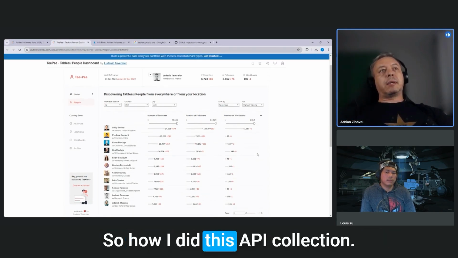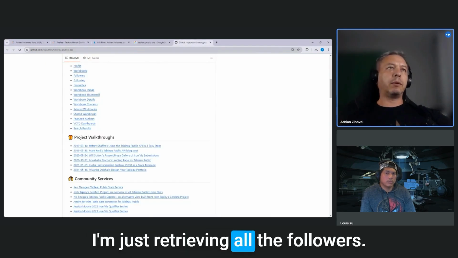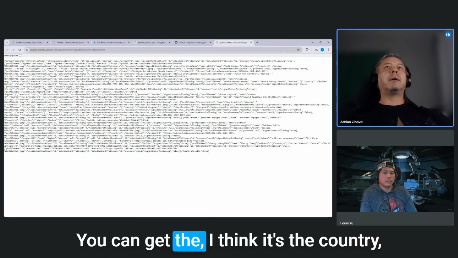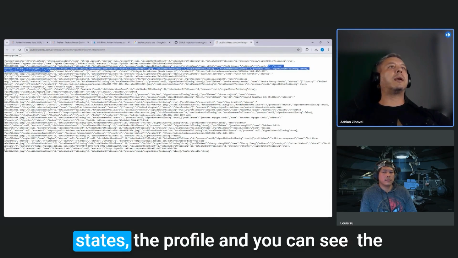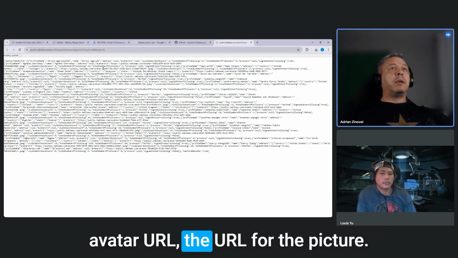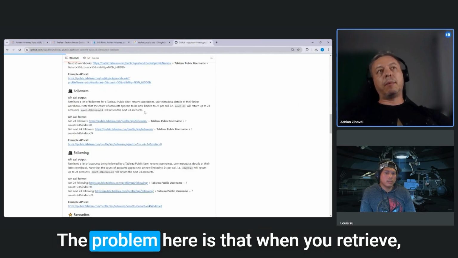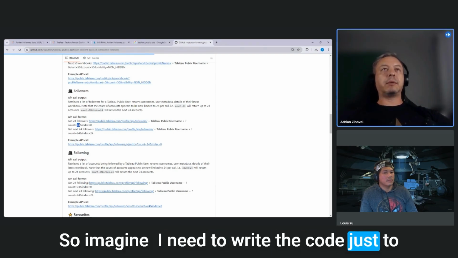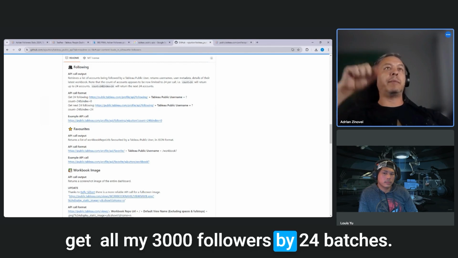So how I did this API collection: I'm just retrieving all the followers. You can also get the following people. You can get the country, state, the profile, and the avatar URL, the URL for the picture. The problem here is that when you retrieve, you get only 24 followers at a time. So imagine I need to write code just to get all my 3,000 followers in batches of 24.